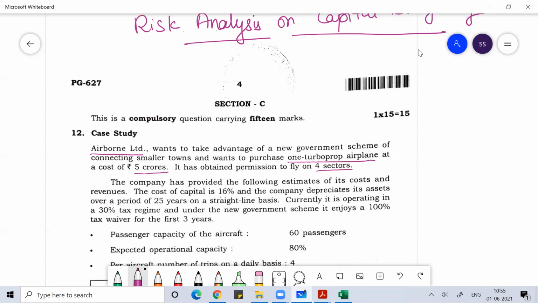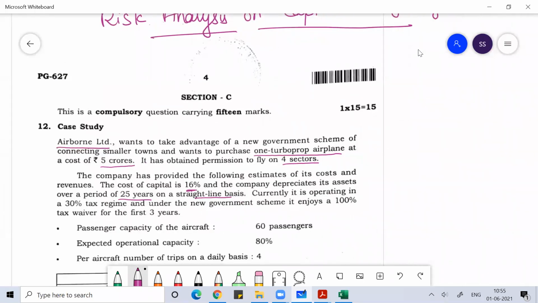The cost of capital is 16%. They have not given the breakup of the WACC, or how they are going to finance this 5 crore. So whatever WACC figure they've given, we'll take it. We cannot do any adjustment of interest here. The company depreciates the asset over a period of 5 years on a straight line basis. No salvage value is given.